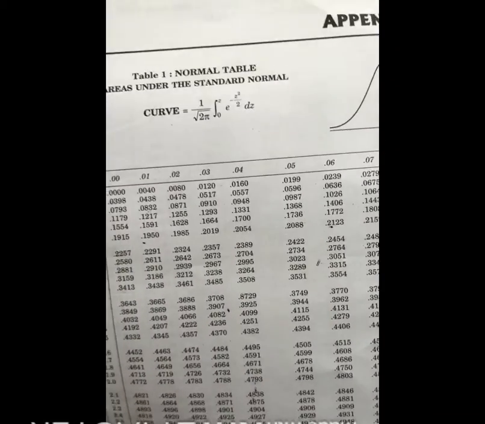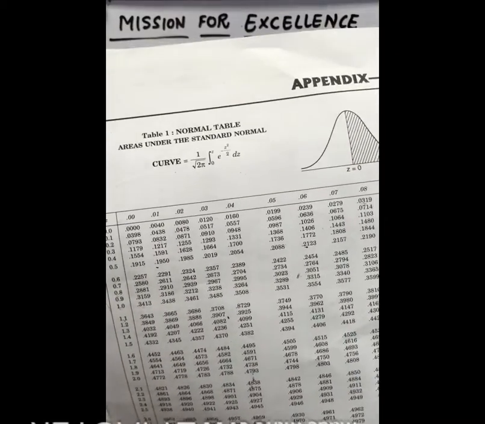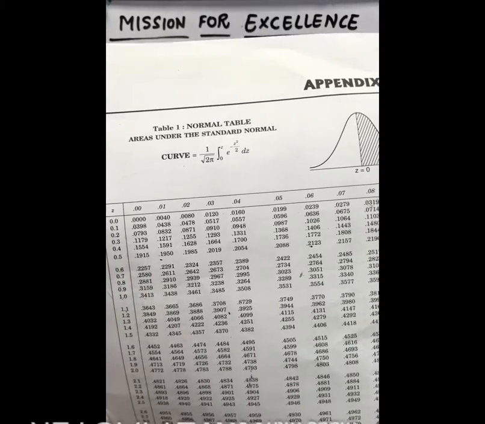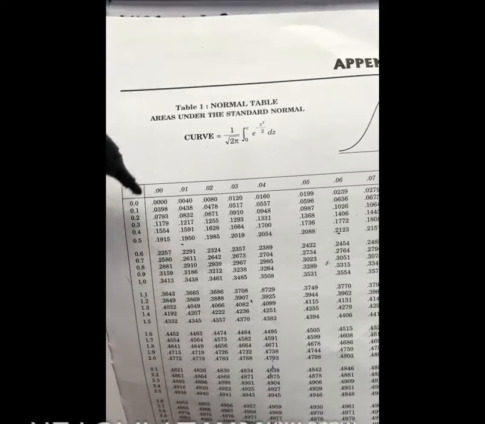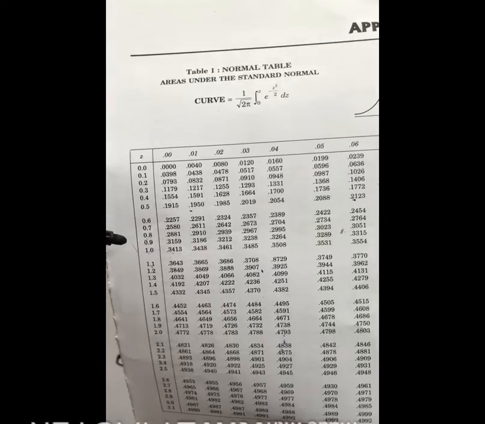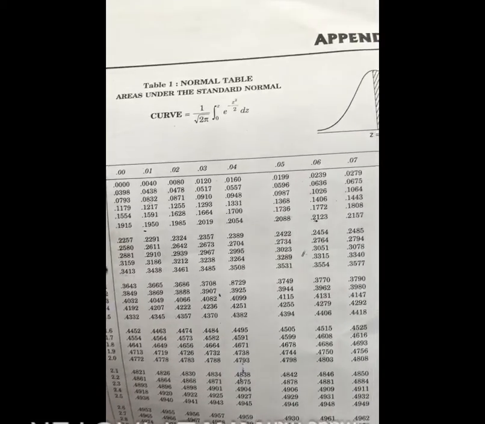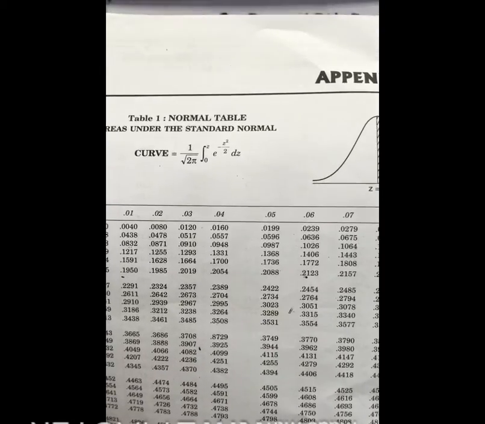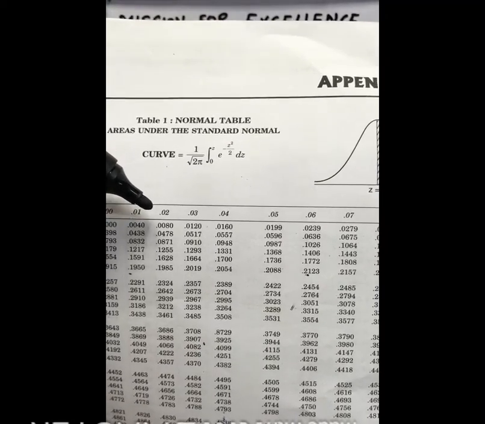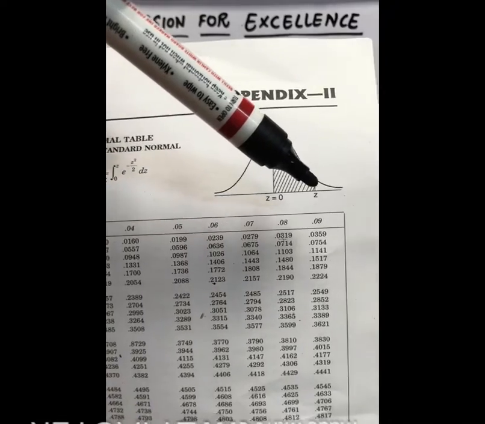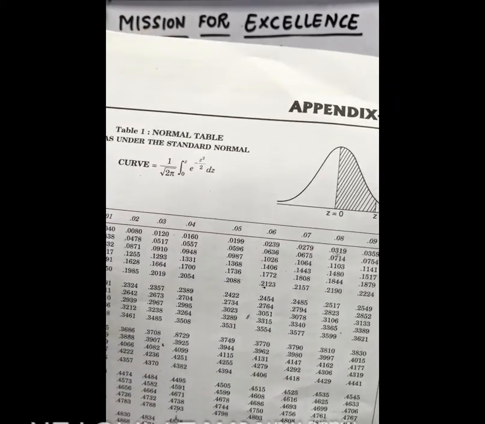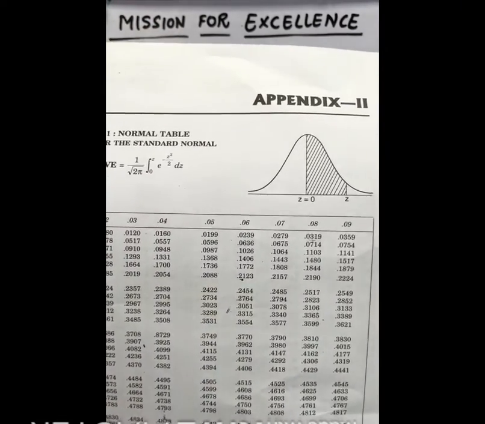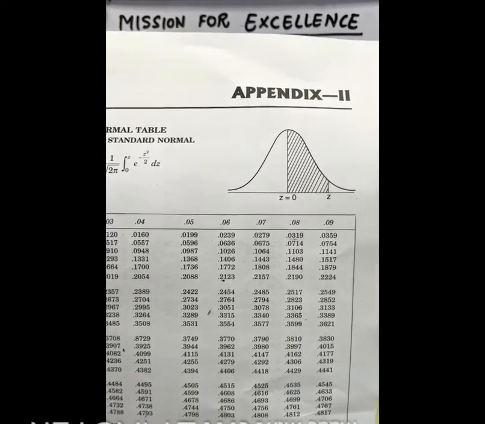Now see here it is given value of z starting from 0.1, 0.2, 0.3, 0.5 etc. up to 3.1, and here the decimal place is second decimal 0.00, 0.01, 0.02 etc. up to 0.9. So now I will tell how will you calculate the area from this table.